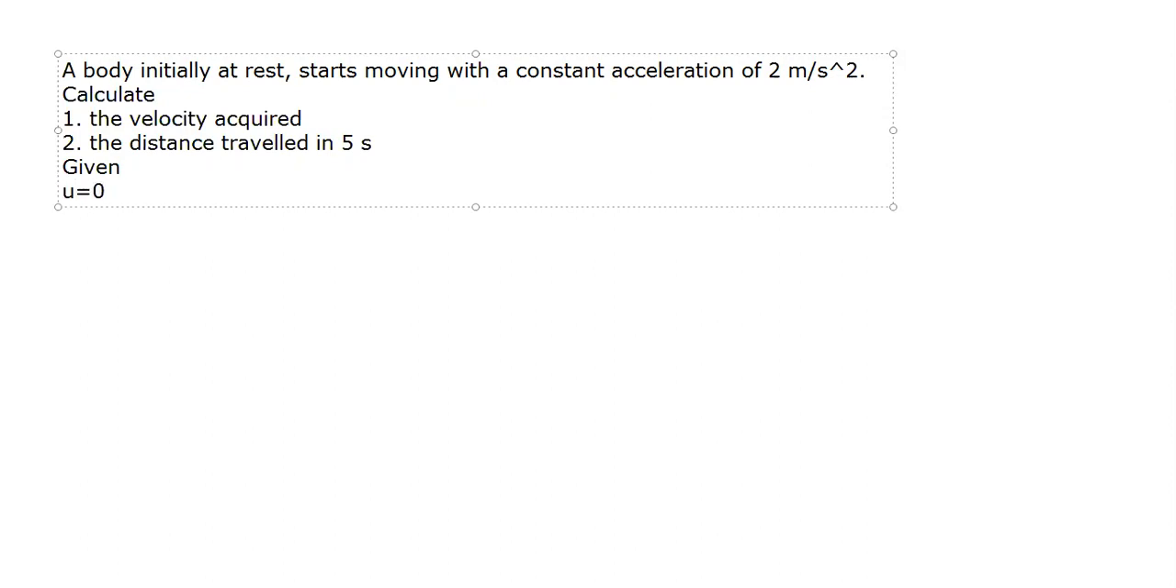So your U becomes 0. Your A is given, that is 2. And how much is T? So T is 5. Okay. Now what is been asked? Velocity acquired, means V is been asked, and the distance traveled, S is been asked. Chalo, start quickly.